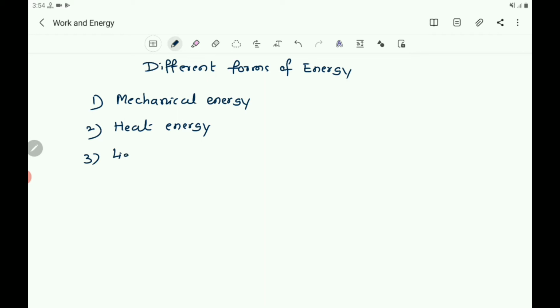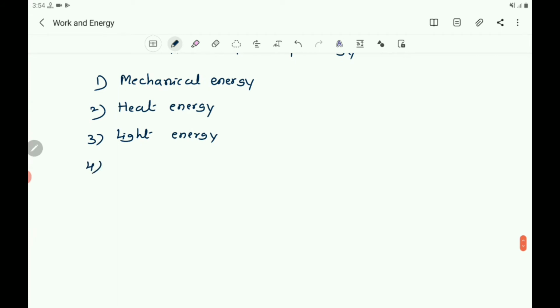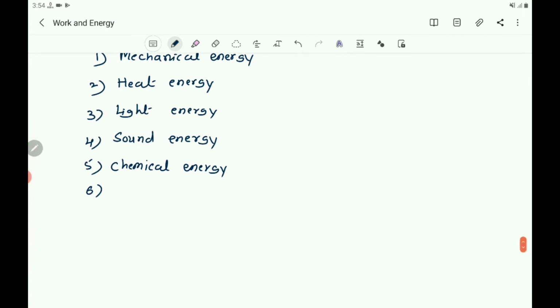Light energy, and also you take sound energy, then you take chemical energy, then you take electrical energy.